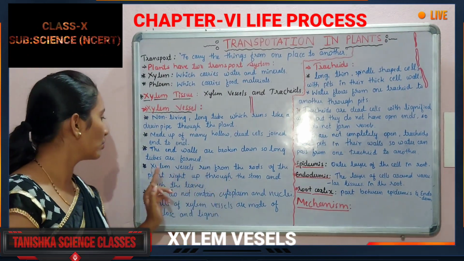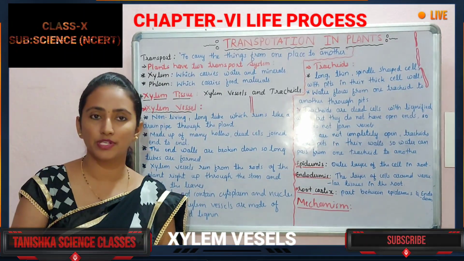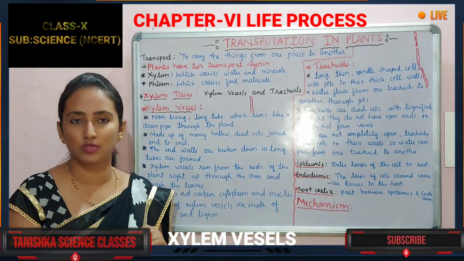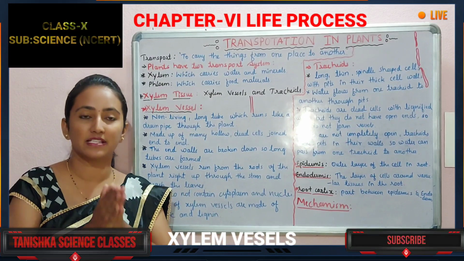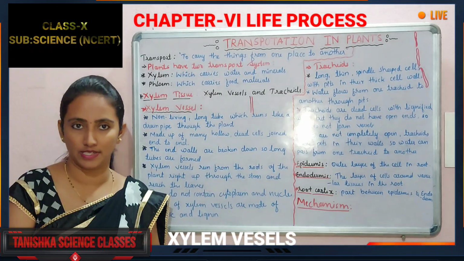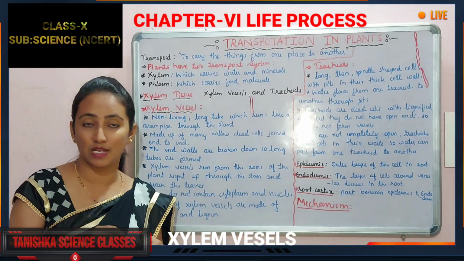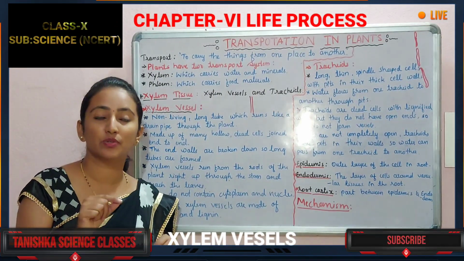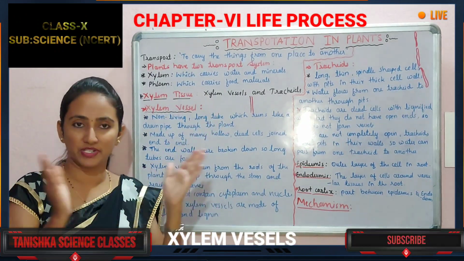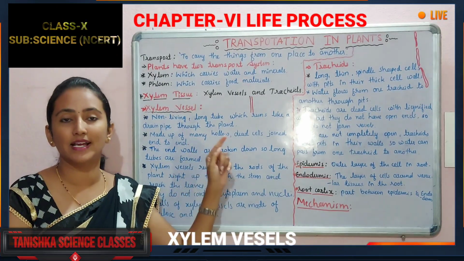Next, xylem vessels run from the root of the plant right up through the stem and reach the leaves. As I have said already, just imagine the picture of a plant. The roots will be under the soil. Above, you can observe the stem, and the stem will be branched into various shoots, and on the shoots the leaves will be present. So through the roots, xylem is present. From the roots it reaches the stem, then the branches and various shoots, and it reaches till the leaves.